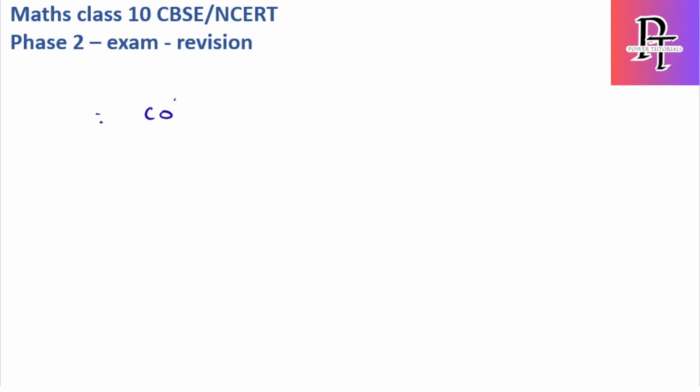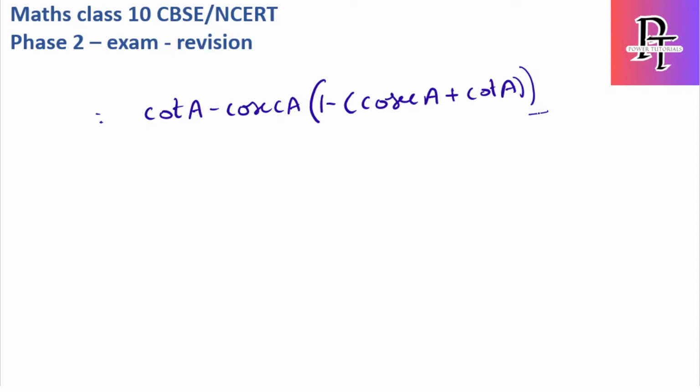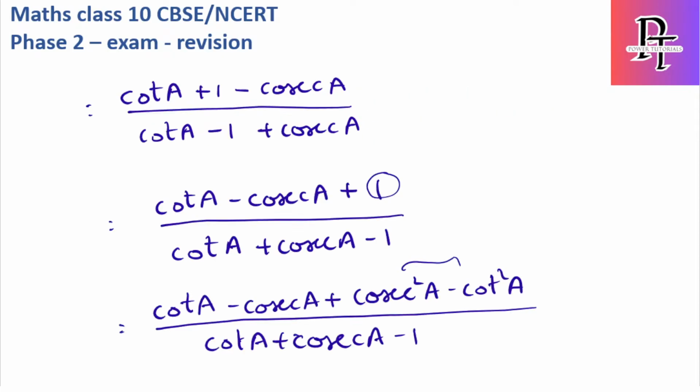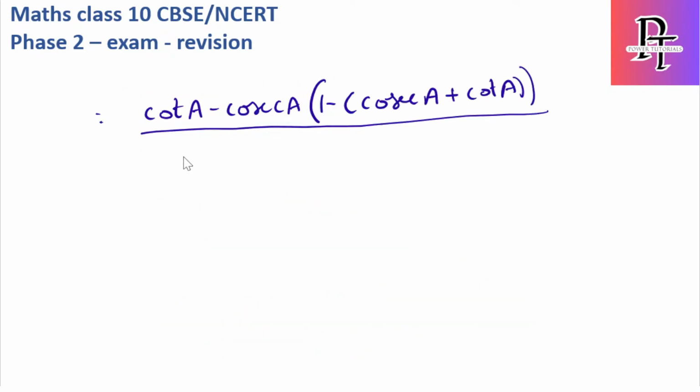I will get cot A minus cosecant A, and if I take it as common, I will get minus of cosecant A, one minus of cosecant A plus cot A, by cot A minus cosecant A minus 1.